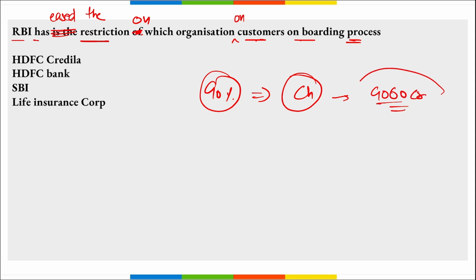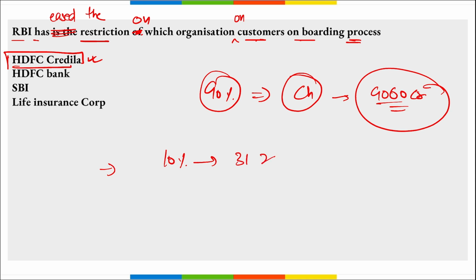During that process, RBI had restricted the new customer onboarding process of HDFC Credila, right? And now once it is done, the onboarding process has been started again. Remember, HDFC Bank's shareholding in HDFC Credila must be reduced to 10% by 31st of March 2024 to ensure compliance with the regulatory requirements.